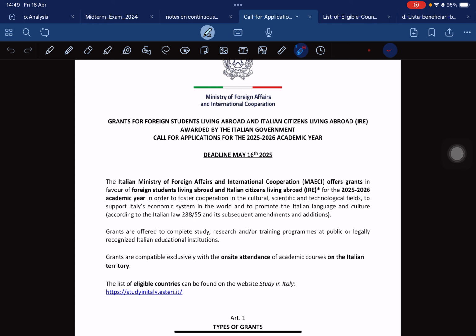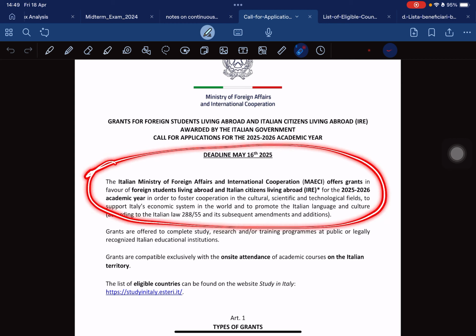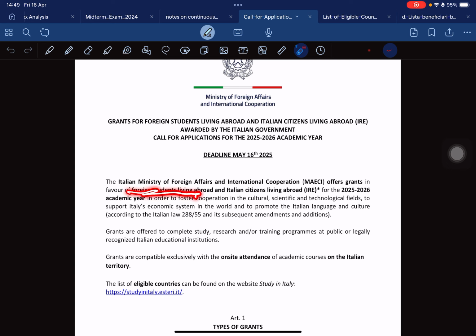The MAECI full meaning is the Italian Ministry of Foreign Affairs and International Cooperation, so the shortcut is MAECI. They offer this grant to foreign students, so we have foreign students living abroad and also Italian citizens living abroad, meaning Italian citizens living outside Italy. But my focus will be on the foreign students living abroad.